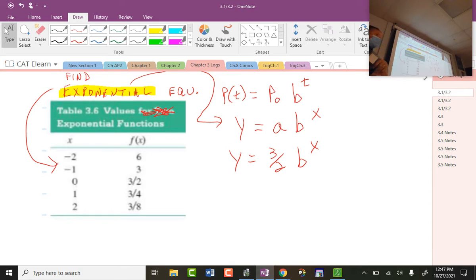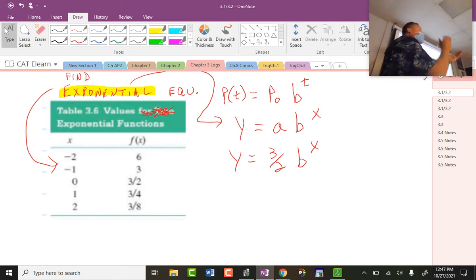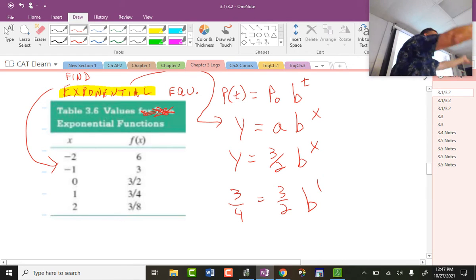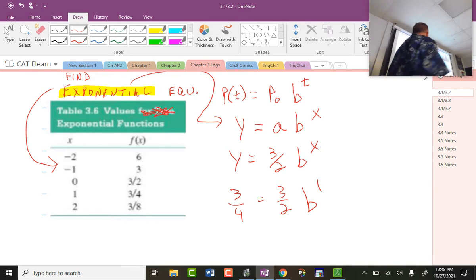What do you think you should be plugging in, another data point here? That would be a lot easier. So would it be -2, comma, -1, comma, 1, comma, or 2, comma? Which one would be the easiest? 3, 2, 1, go. 1, comma. I want to plug in the 1, comma, because what's b to the first, everybody? What's b to the first? Just b.